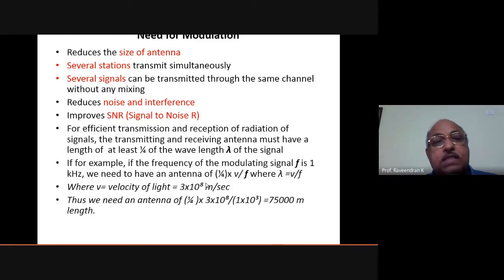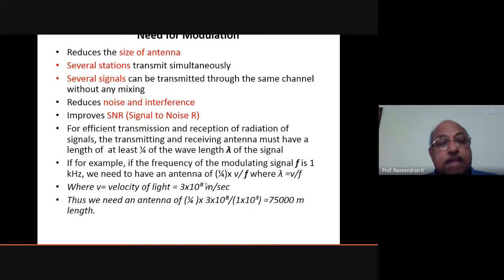It's not a problem as such, but these considerations have to be made. So the size of the antenna must be well within the practically realizable size. That is possible if you combine the modulating signal with a carrier signal, so that it is transmitted as a modulated wave.